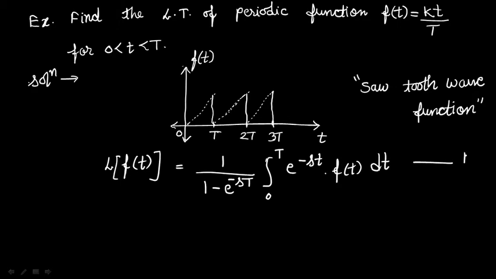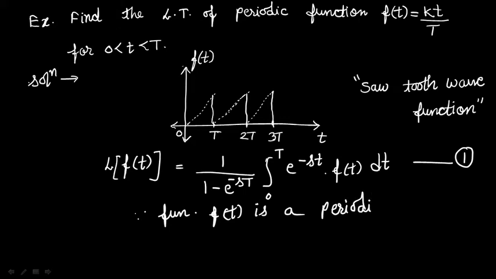This gives equation number 1. Since the function f of t is a periodic function of period capital T, we are applying this formula number A.